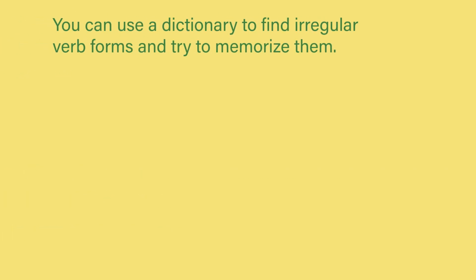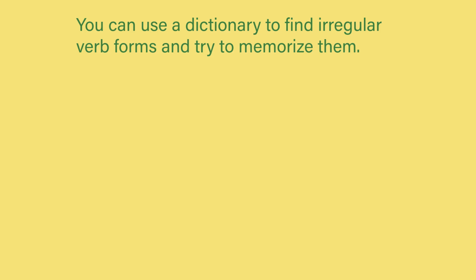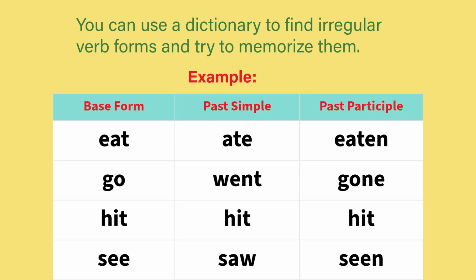You can use a dictionary to find irregular verb forms and try to memorize them. Eat, ate, eaten. Go, went, gone. Hit, hit, hit. See, saw, seen.